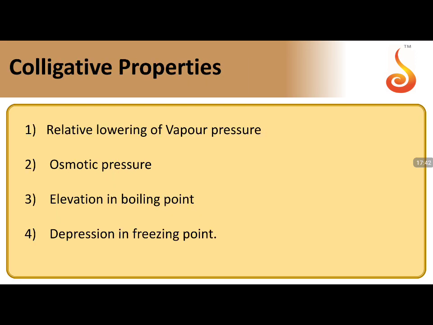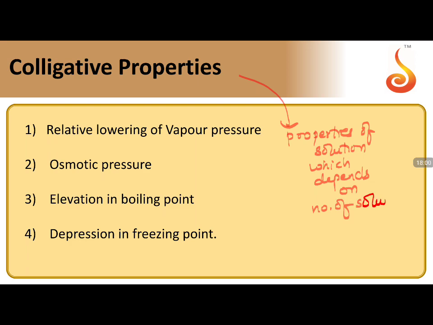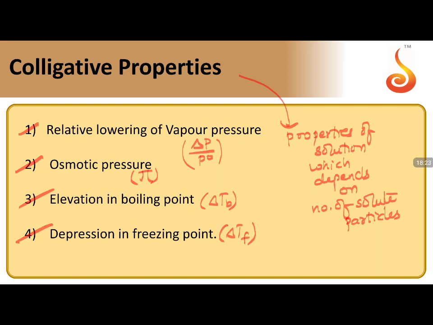Colligative properties. What are colligative properties? The properties of a solution which depend on the number of solute particles are called colligative properties. What are those? Relative lowering of vapor pressure, delta P by P naught, is taken as relative lowering of vapor pressure. Osmotic pressure, indicated with pi. Elevation in boiling point, indicated with delta TB. Depression in freezing point, indicated with delta TF. All these are the colligative properties.